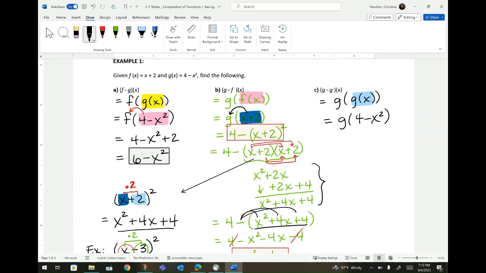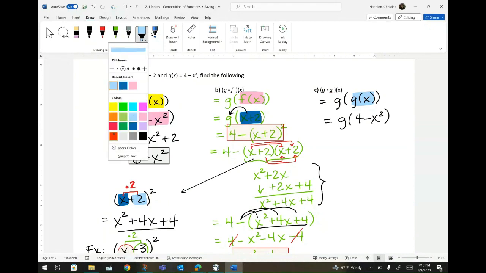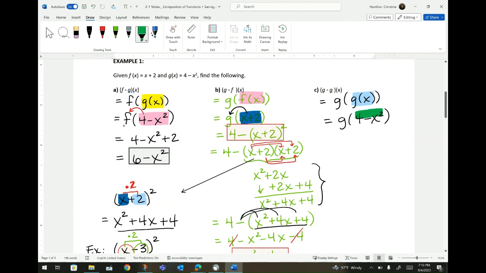Okay, now what does that mean? So now I need to look at the 4 minus x squared and go ahead and replace that green 4 minus x squared for every x in g. So I need to go look at the g function, and wherever I see an x, I need to replace it with 4 minus x squared. So what I just highlighted is what I need to replace.